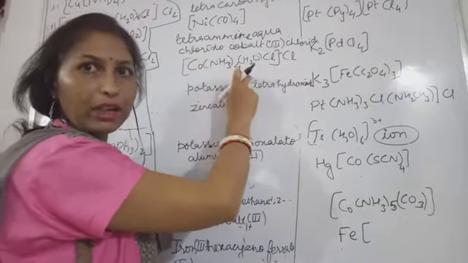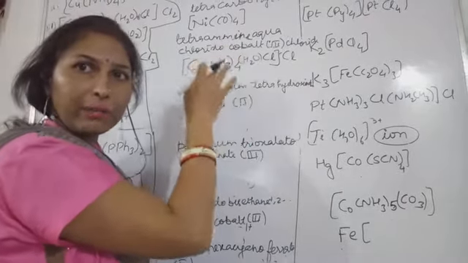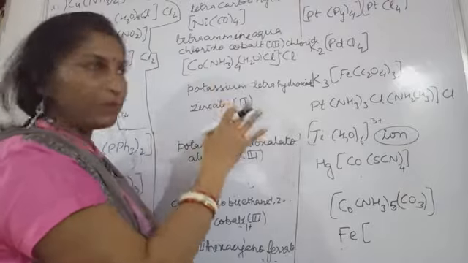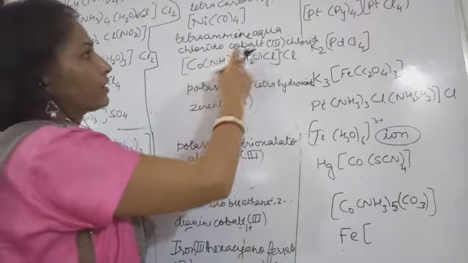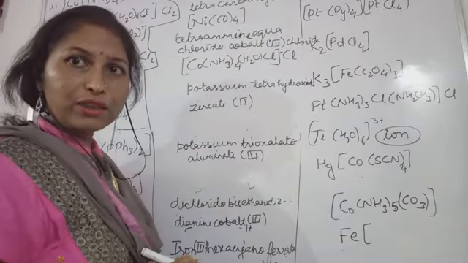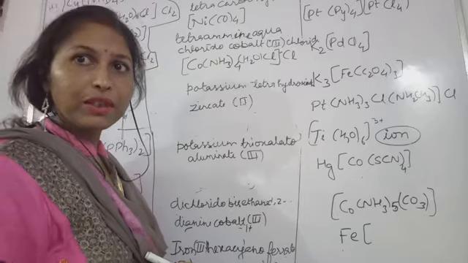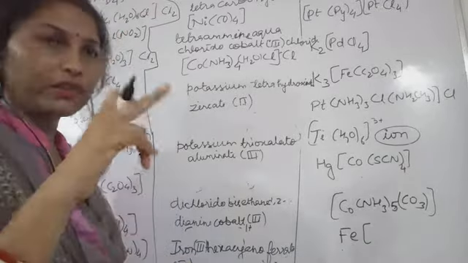This is a cationic complex. So for a cationic complex, we write the simple elemental name, cobalt. In case of an anionic complex, we would have chosen the name cobaltate.